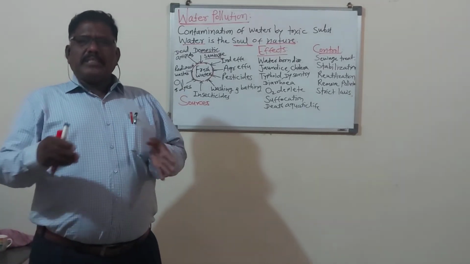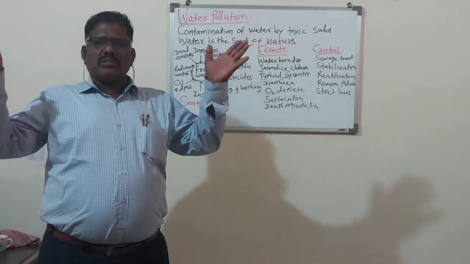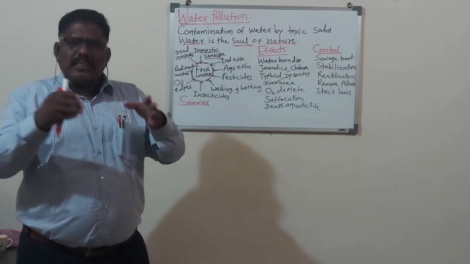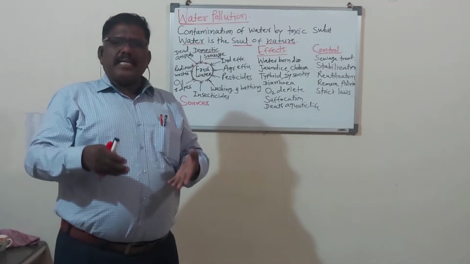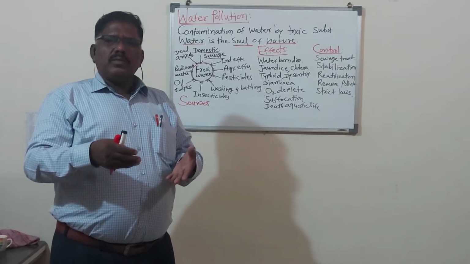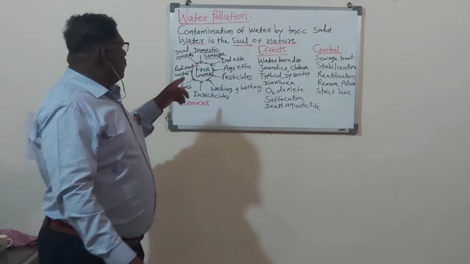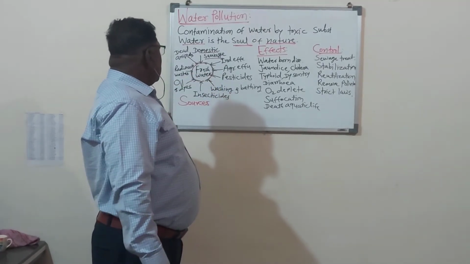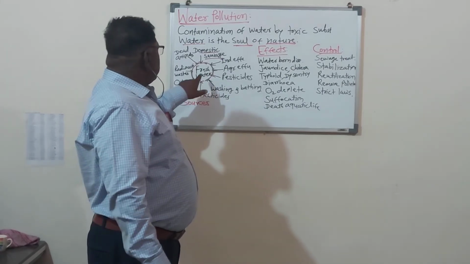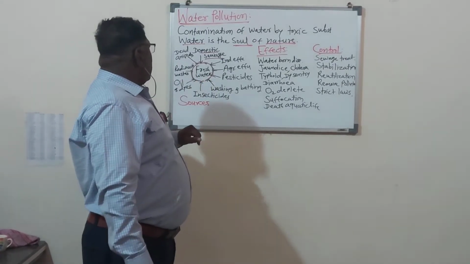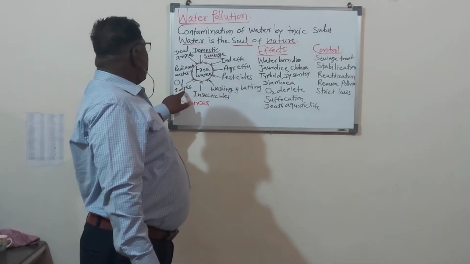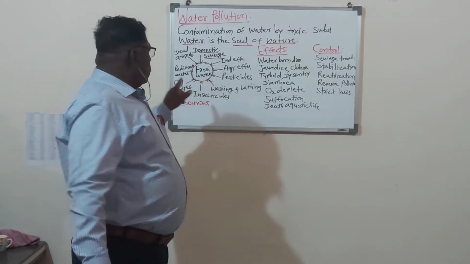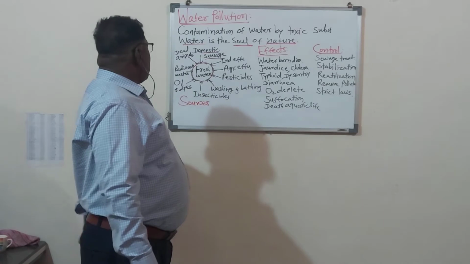Some ladies from our houses take the cloth and go to the river for washing, washing in the rivers. So that detergent, that soap, mixes in the water and that water becomes polluted. So washing and bathing purposes cause water pollution. Insecticides mix in the fresh water, and that becomes polluted.